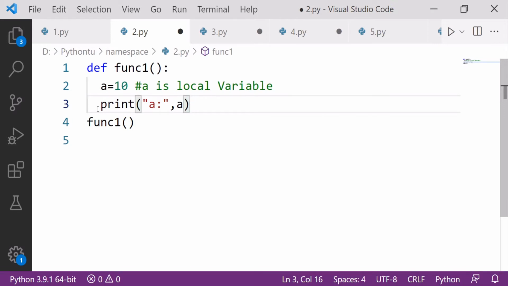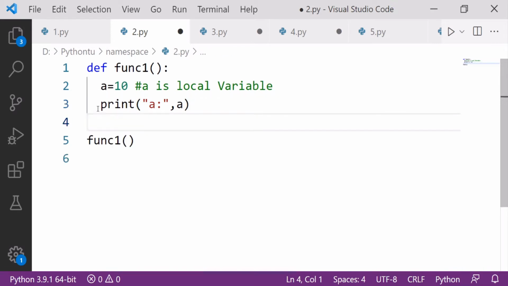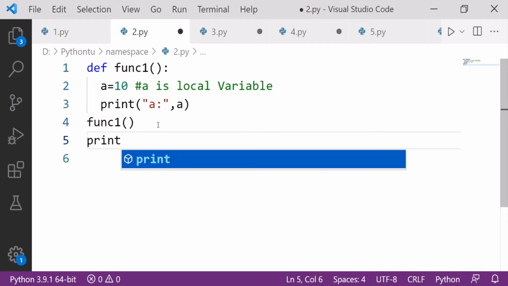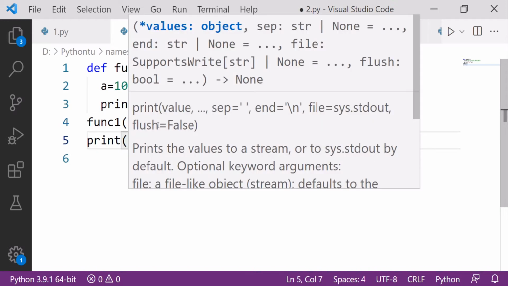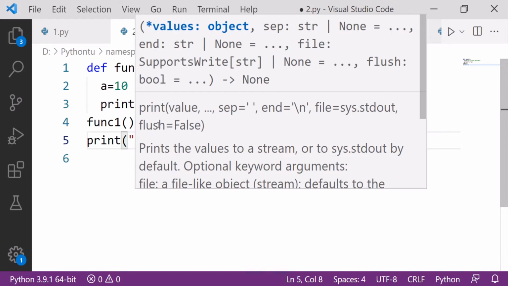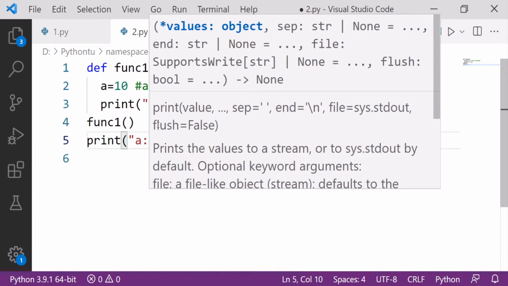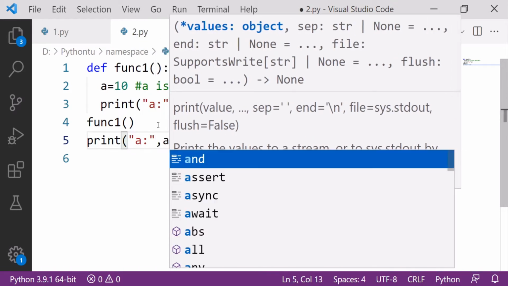After that I already called this function 1. Now I also call this outside, print a, comma a.